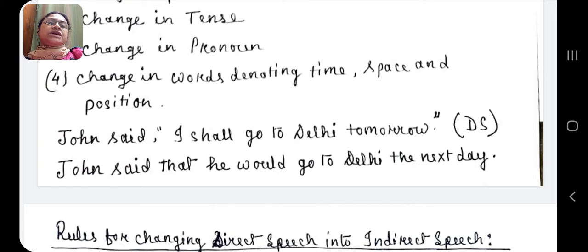Shall go will change to past tense because the reporting verb is in past tense, said. So shall go with he will change to would go, to Delhi. Now tomorrow, the word denoting time, or adverb, here is tomorrow. Tomorrow will change to the next day or the following day. So the sentence is: John said that he would go to Delhi the next day.